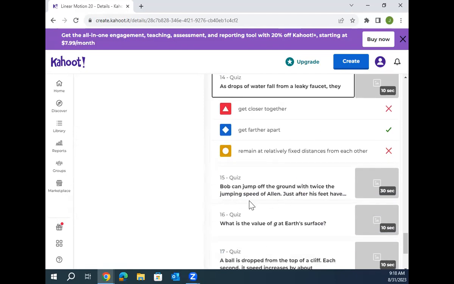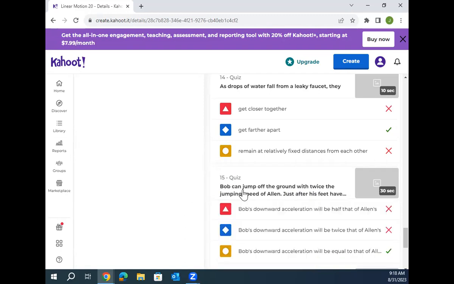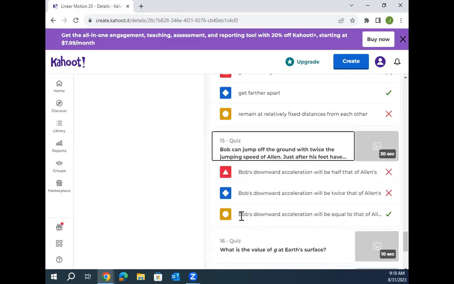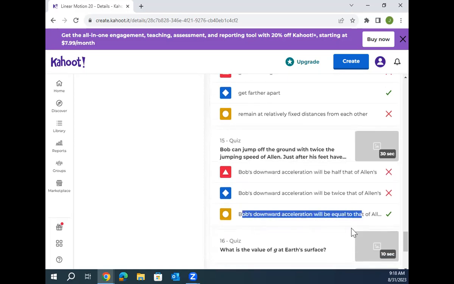Bob can jump off the ground with twice the jumping speed of Alan. Just after his feet have left the ground, what is his acceleration compared to Alan? Do they have the same acceleration? Yeah, even though they're going different speeds? Because they're 10 meters per second squared. Yeah, there's the value. Equal acceleration. Downward acceleration is equal. Doesn't matter how fast, doesn't matter what direction.